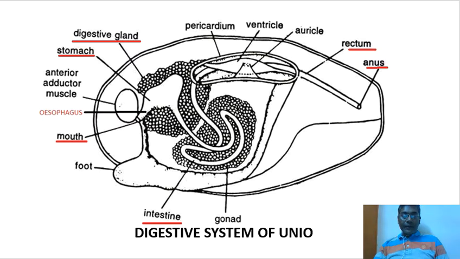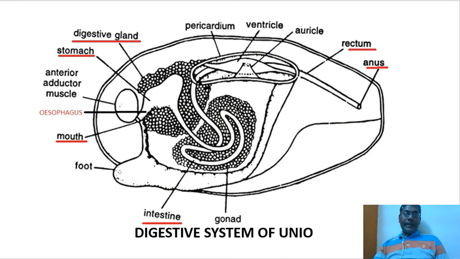And after the stomach is the intestine. The posterior end of the stomach leads into the intestine, which goes down and forms a coil in the visceral mass, where it is surrounded by the gonads, and finally comes up again near the stomach. The intestine turns back into the rectum.